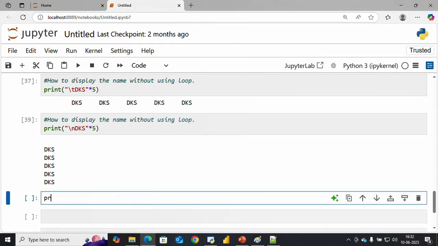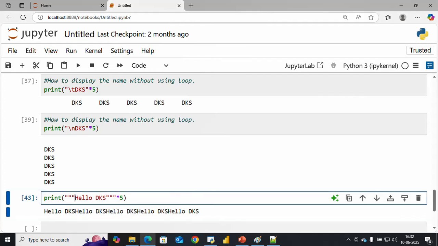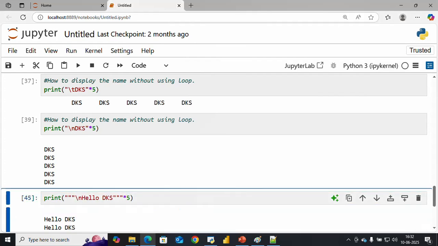Just print here, 1 2 3, and I mention hello dks and 1 2 3, triple quotation close, and again you can multiply here by 5 or whatever you want, control enter, again backslash n here, and you can run this.